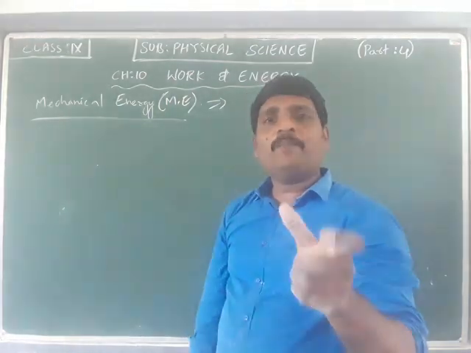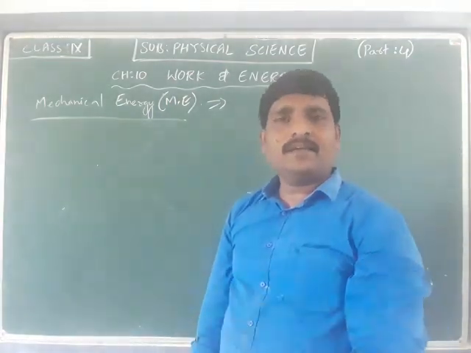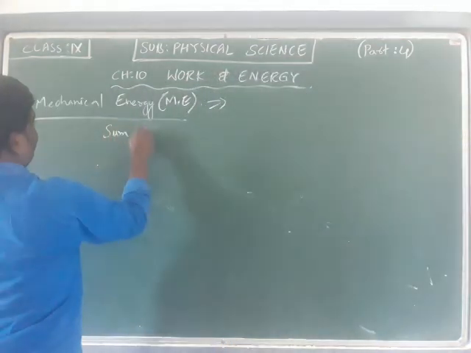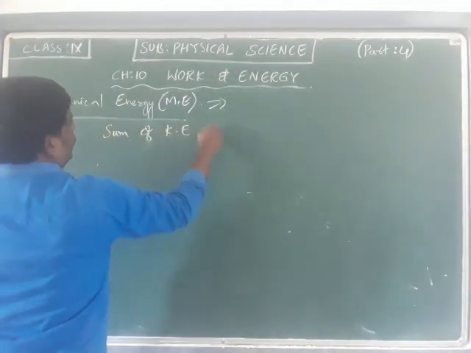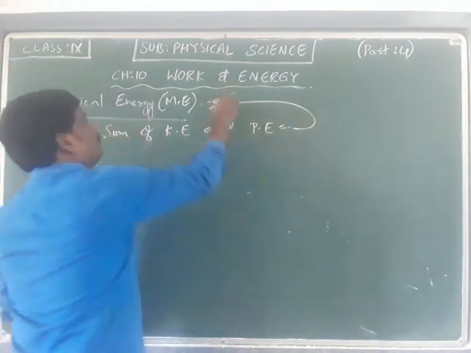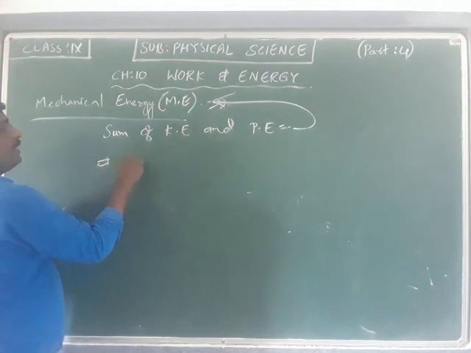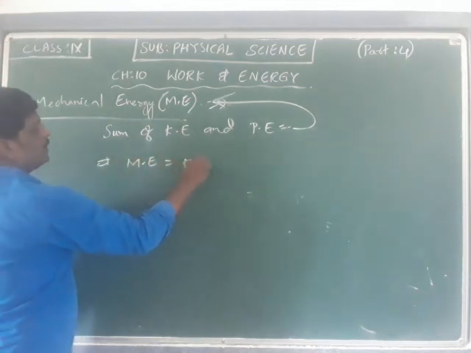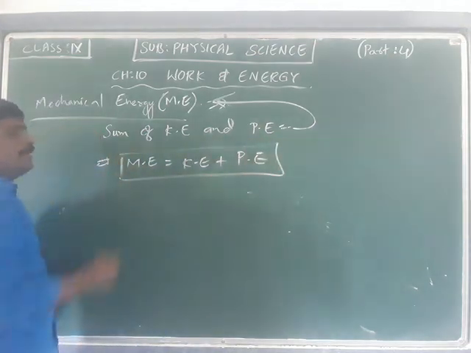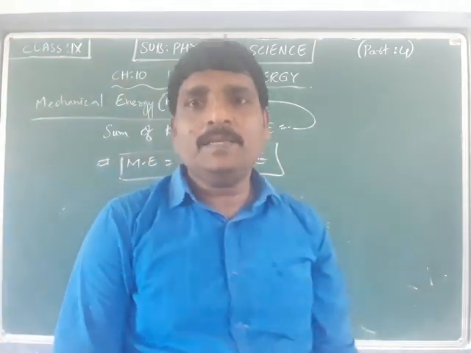The sum of the potential energy and the kinetic energy is called mechanical energy. So mechanical energy is equal to kinetic energy plus potential energy.